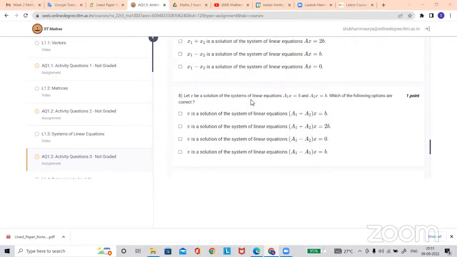The same thing: v is a solution of a1x equal to b and a2x equal to b. V is a solution of two systems of linear equations. Can you apply the same thing here? It is exactly the same.